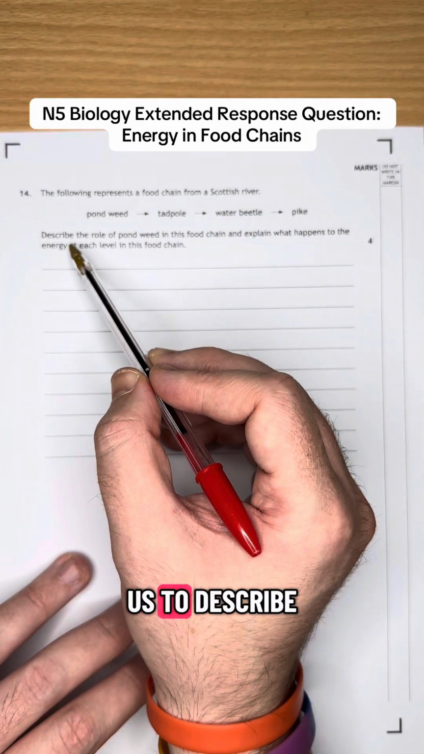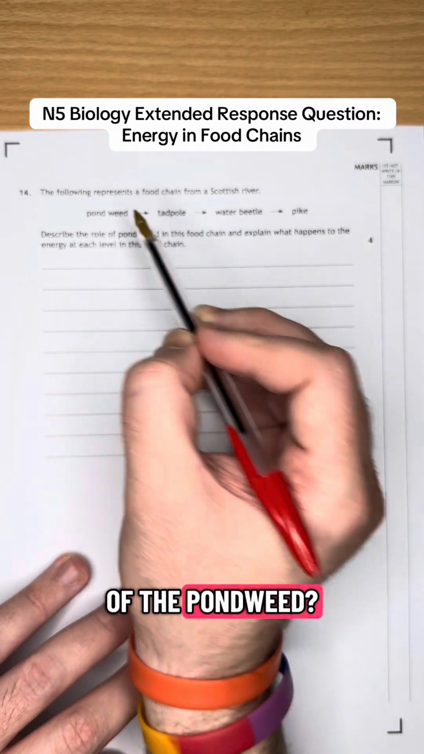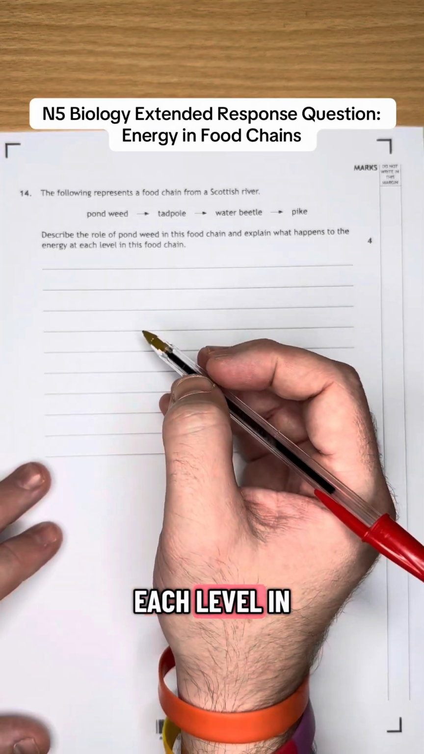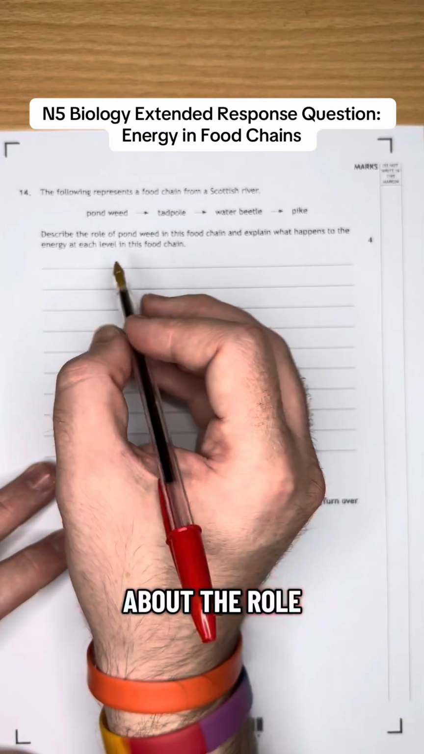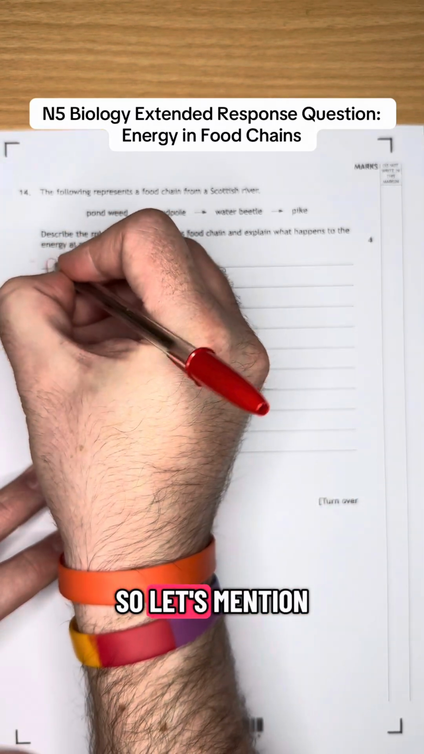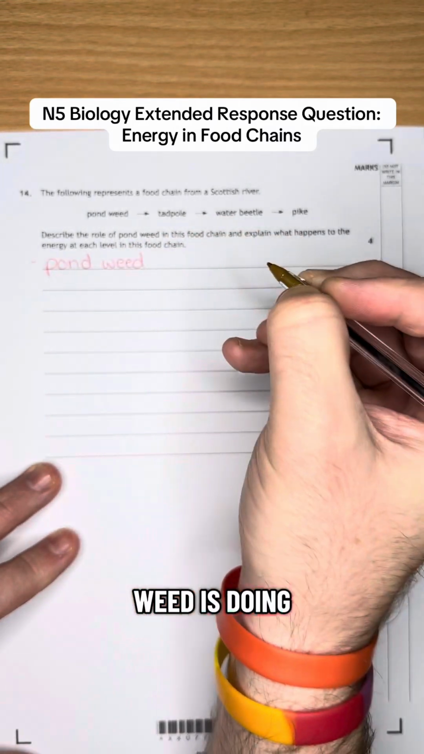Now, this asks us to describe the role of the pondweed in this food chain, first of all. Okay, what's the role of the pondweed? And then explain what happens to the energy at each level in this food chain. So let's talk about the role of the pondweed first of all. That's the first part of this question. So let's mention what the pondweed is doing within this food chain.